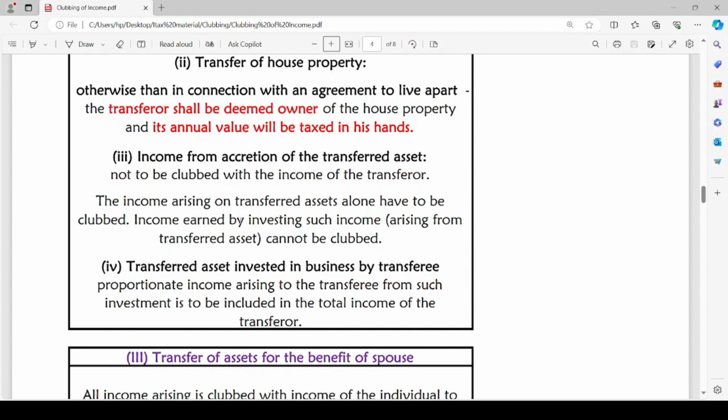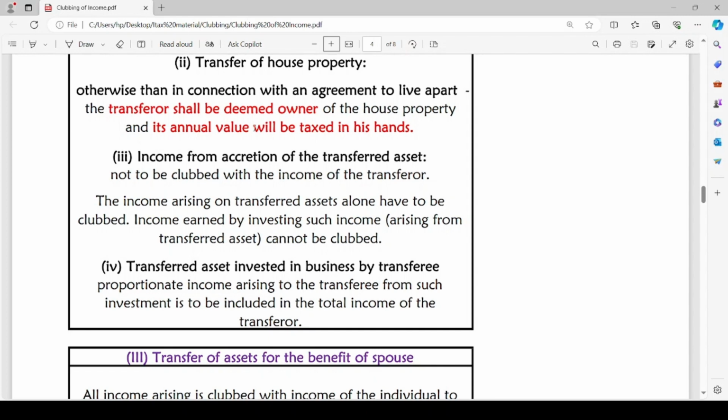If such transferred asset is invested in the form of capital contribution, the interest on capital, if any, will also be proportionately divided among the transferor and transferee, and the proportionate interest portion will be included. It will be clubbed with the total income of the transferor.